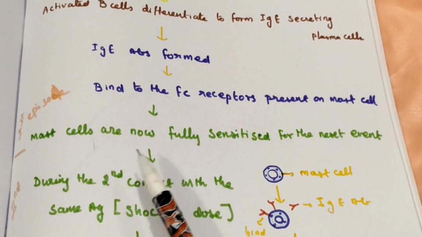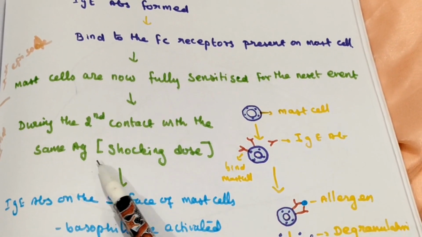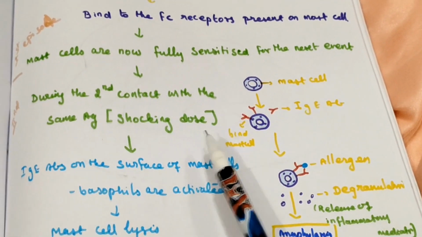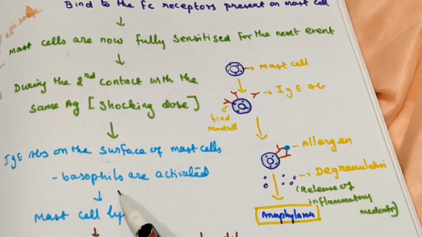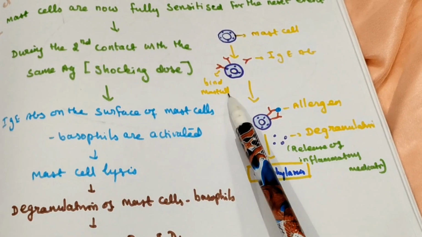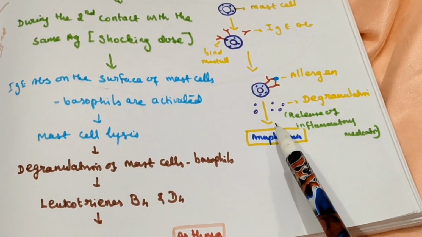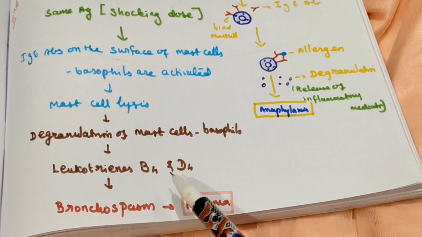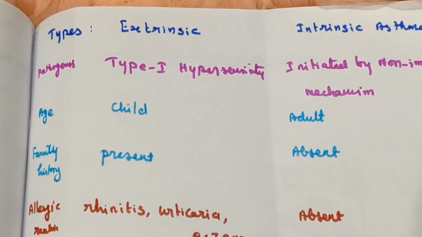During the second contact with the same antigen, the IgE antibody on the surface of the mast cell and basophil is activated. This will cause lysis of the mast cell, which releases chemicals. Because of those chemicals, bronchospasm happens, and finally asthma.